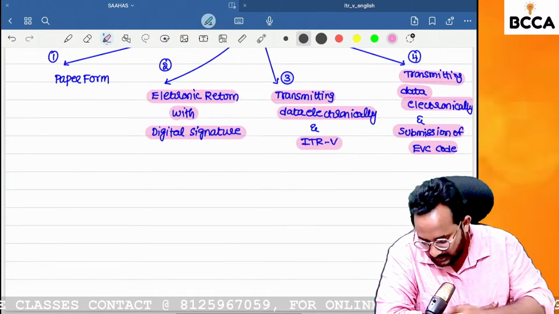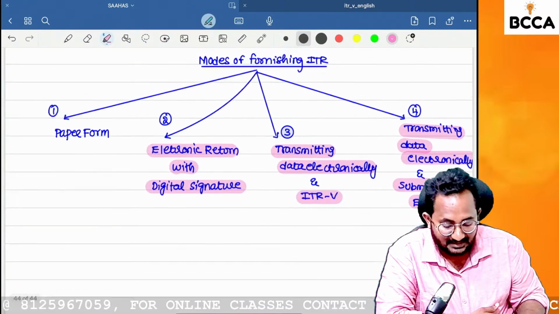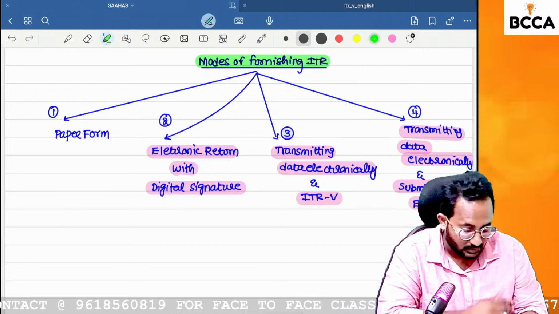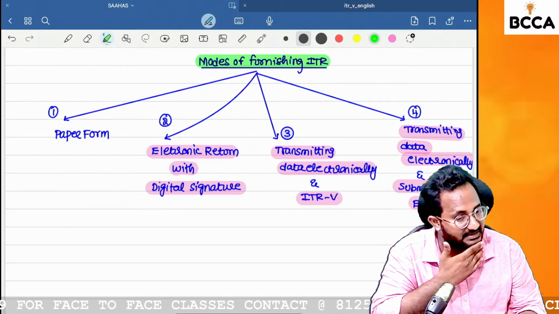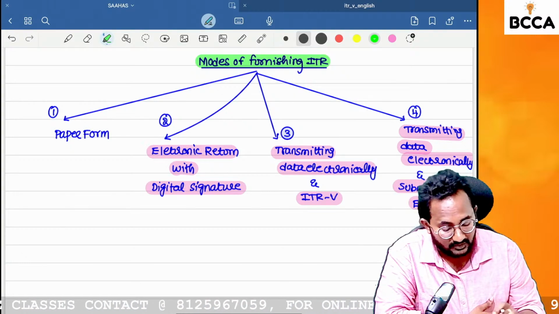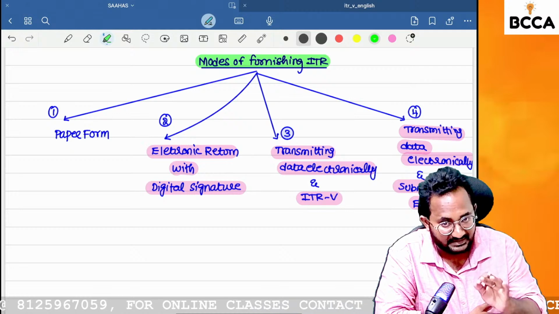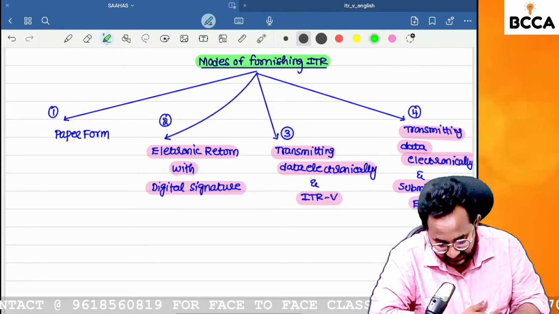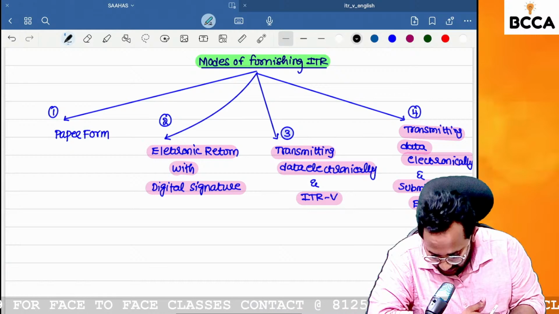Okay, but how many modes of income tax return filing are there? Four. But which mode is suitable for which assessee? I will tell you. First one, company.